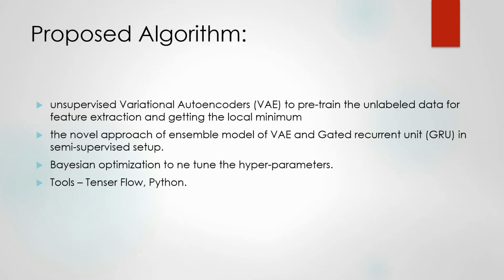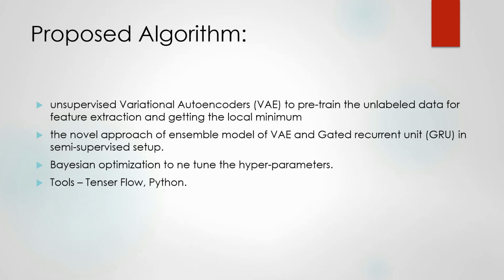So the proposed algorithm which we are using here is: first we will take a sample or a percentage of the training data, and we will train it with an unsupervised variational autoencoder to extract the features out of it and get the local minimum. And once these local minimums are taken out, we will use them as weights in our consecutive gated recurrent units.